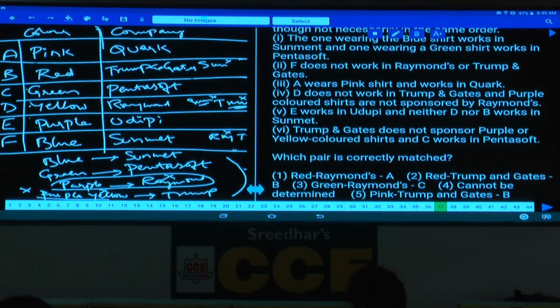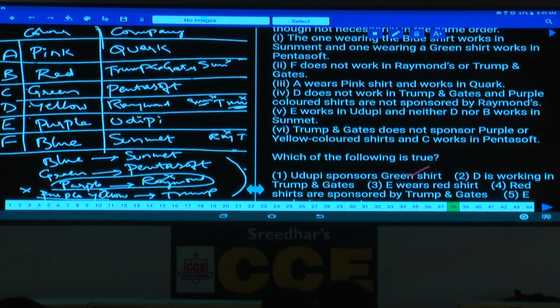Then question number 37, which pair is correctly matched? A, red Raymonds, is false. B, red Trump and Gates, definitely true. Choice B.